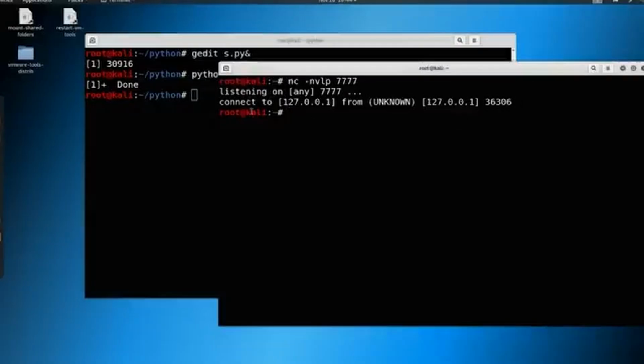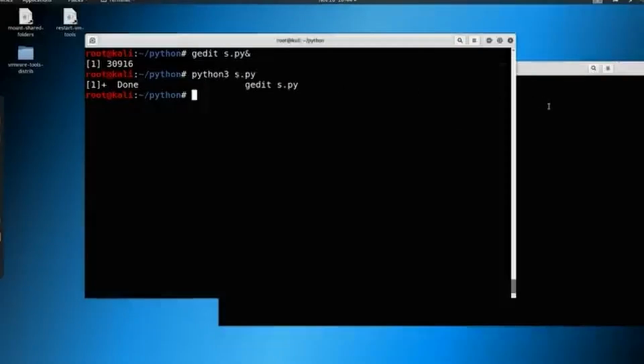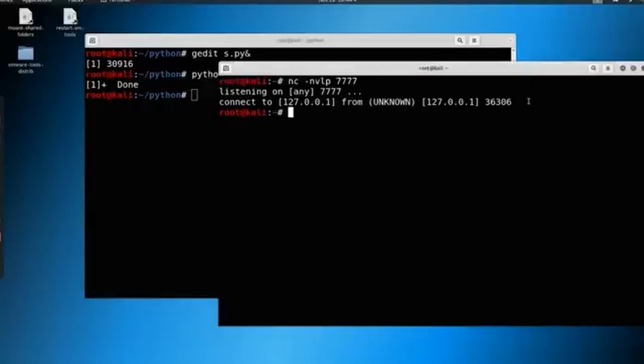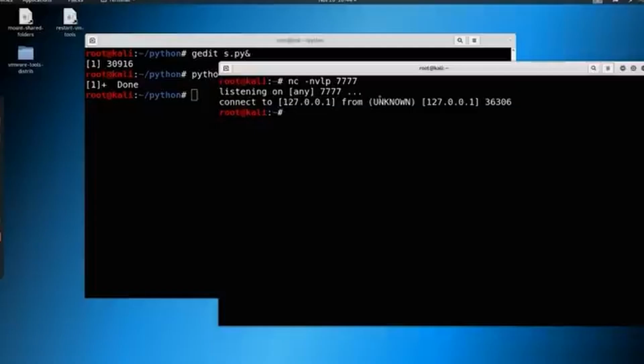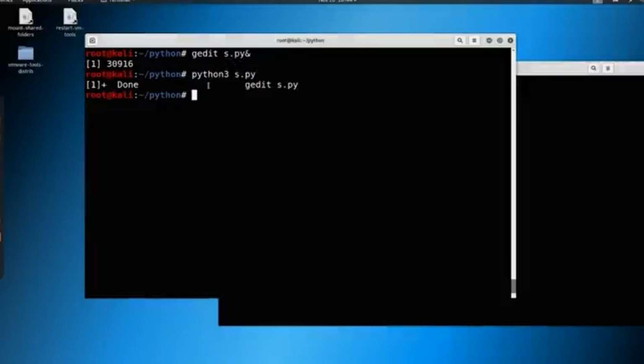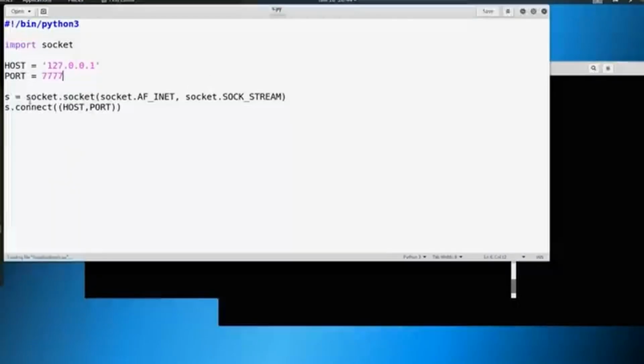We didn't tell it to do anything. There's nothing here to say, hey, keep this connection open, send over some data, do anything at all. We just said, hey, make a connection really quick. And it did. It made a connection from 127.0.0.1 to 127.0.0.1. We connected to ourselves. But with this script, we have successfully achieved what we wanted to, which was to utilize sockets to connect one node to another node.